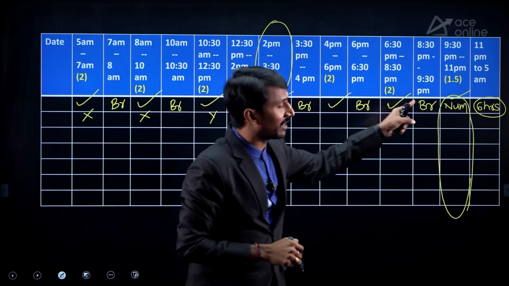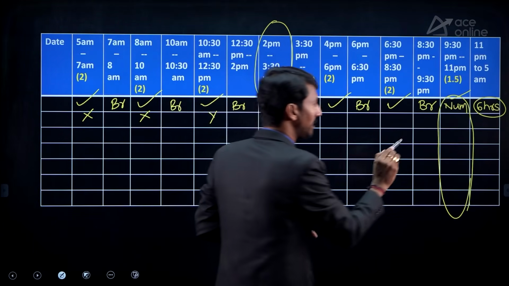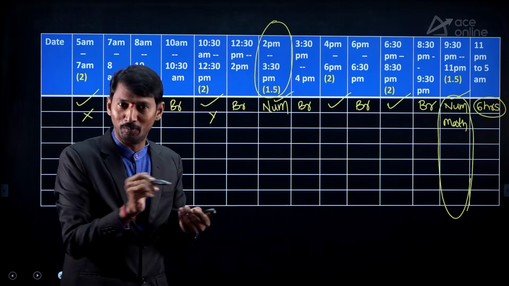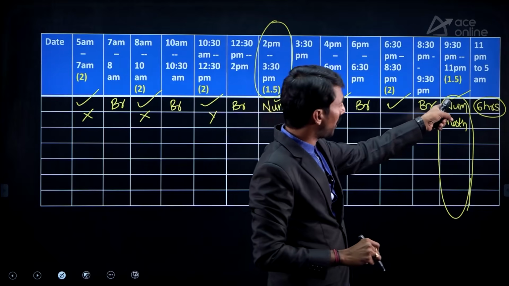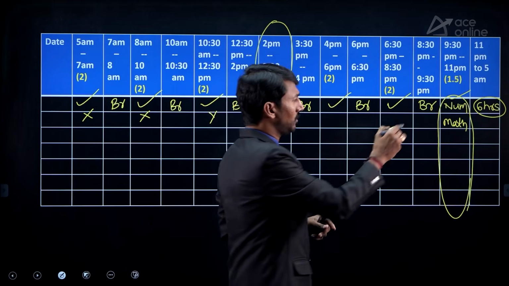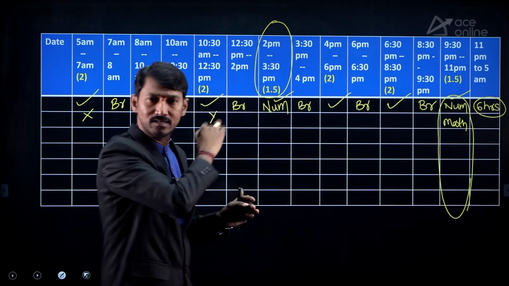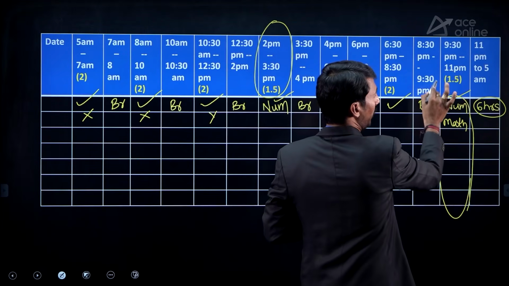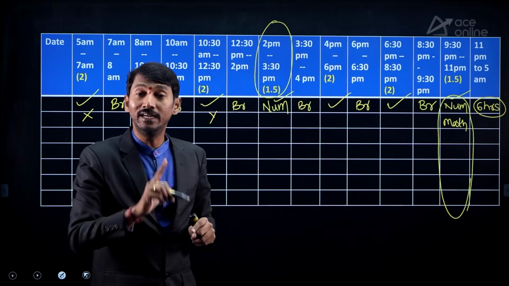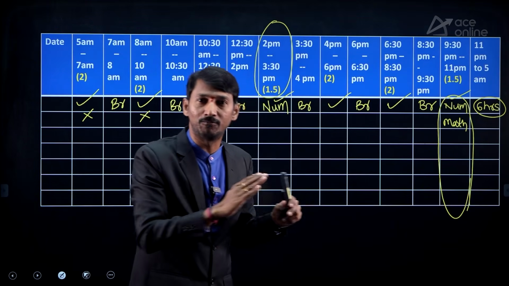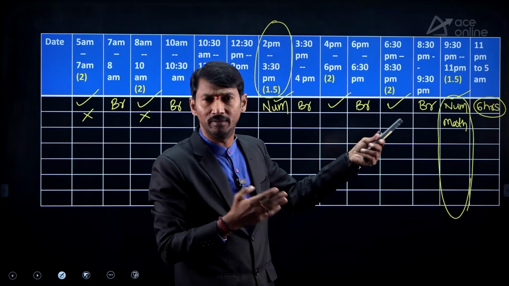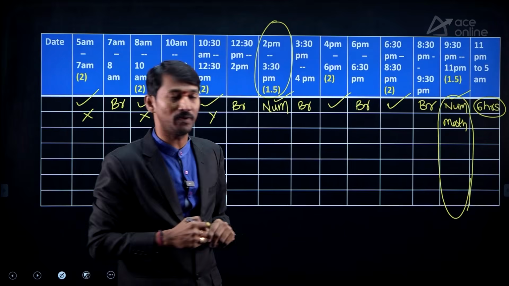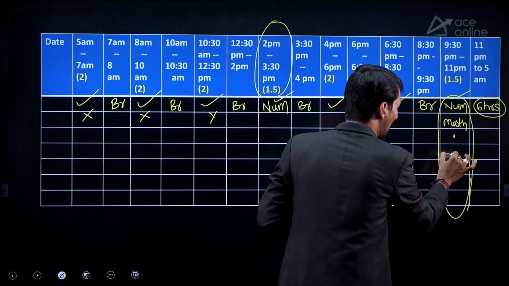But a very important point is, generally I say this, 9:30 to 11, daily 1.5 hours I gave you. In this, my suggestion is to keep mathematics. Mathematics definitely should not be read, it should be practiced. That's why in this time mathematics must be followed. Throughout the entire day, you keep all the technical subjects, and mathematics and aptitude. If you follow this, 1.5 hours into 60 days, you have enough time. Approximately 15 into 6 means 90 hours. Yes, you can have decent practice. That's why every day mathematics and aptitude should be there.